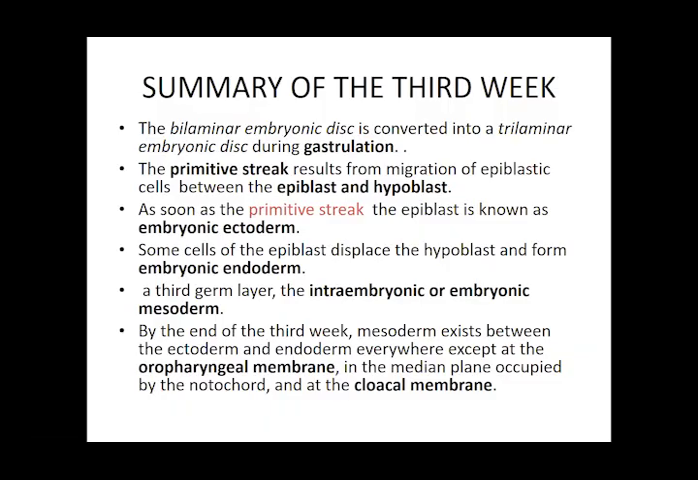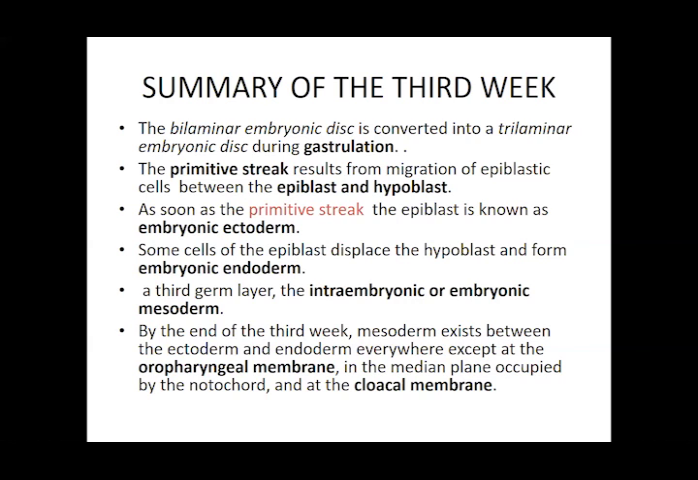Now a summary, to recollect what we formed in the third week. We formed the trilaminar embryonic disc from the bilaminar disc. That was the process of gastrulation. Primitive streak, then epiblast and hypoblast. The invasion of cells divided it: the epiblast formed the ectoderm, the hypoblast formed the endoderm, and the invaginating cells formed the mesoderm.